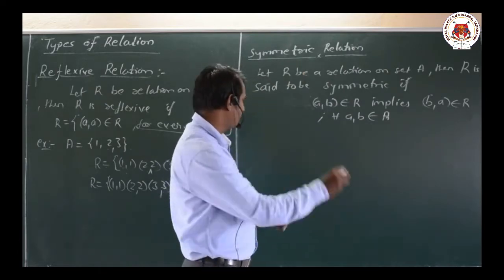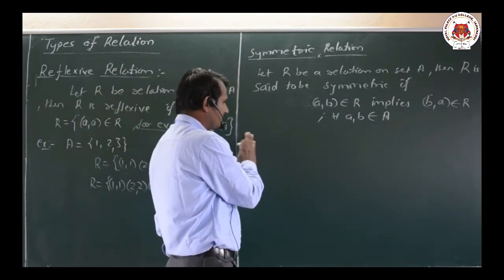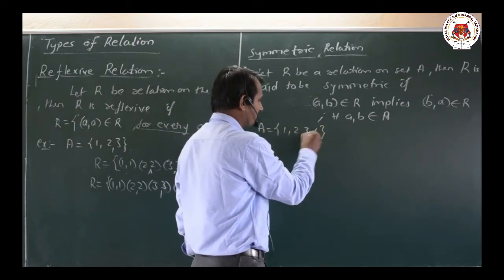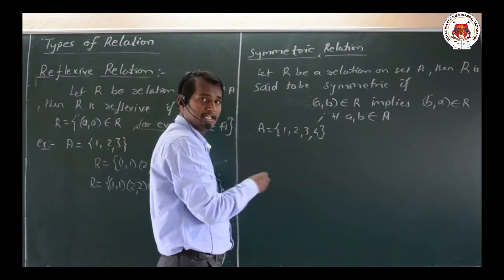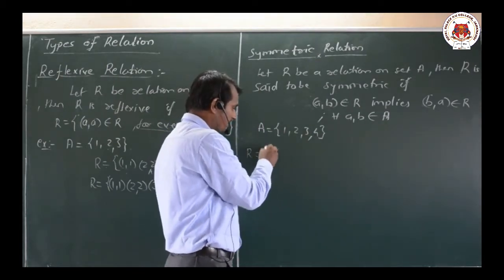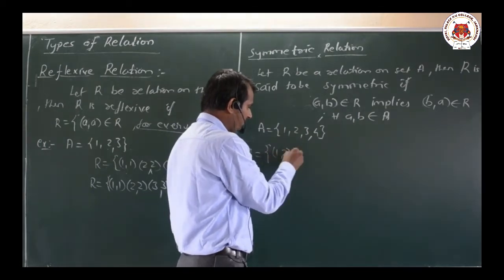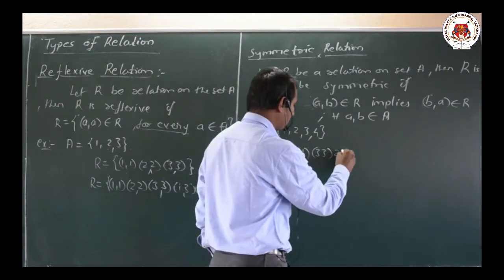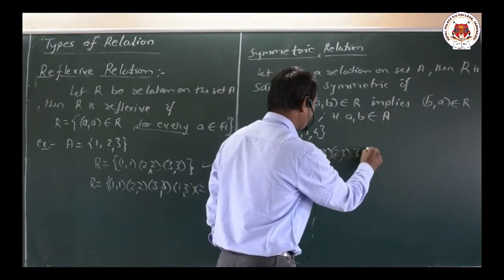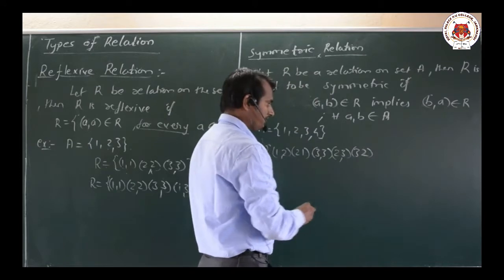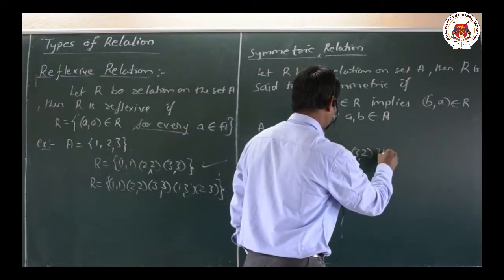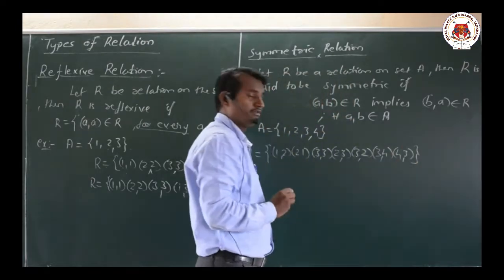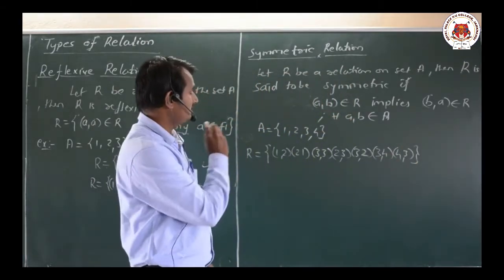Let us take a simple example of it. Let us take the set A equal to {1, 2, 3, 4}. Then we shall take many examples, that is, R equal to {(1,2), (2,1), (3,3), (2,3), (3,2), (3,4), (4,3)}. Now we will check whether it is symmetric or not.